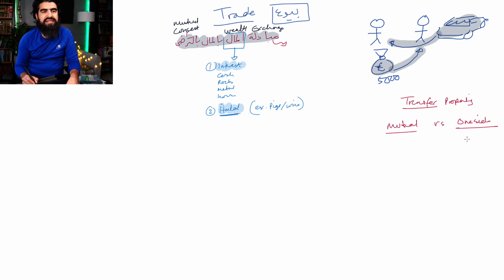So one-sided exchange, for example, someone gives you a gift. Someone comes to your house, they give you a nice box of chocolates, or they give you a watch, or they give you, I don't know, some flowers. This is a one-way transfer of ownership.